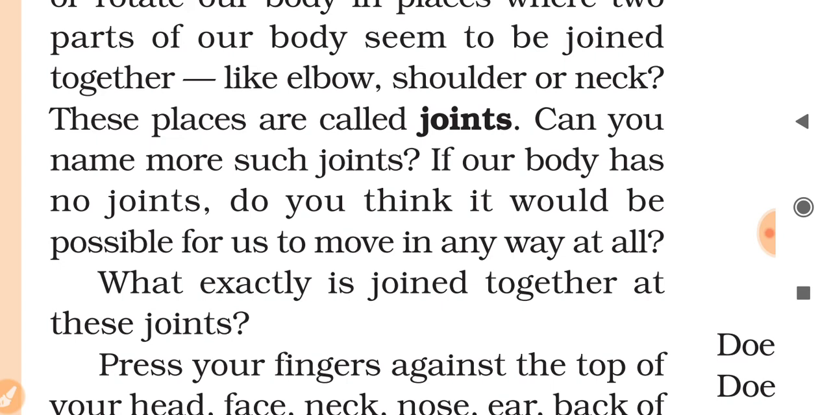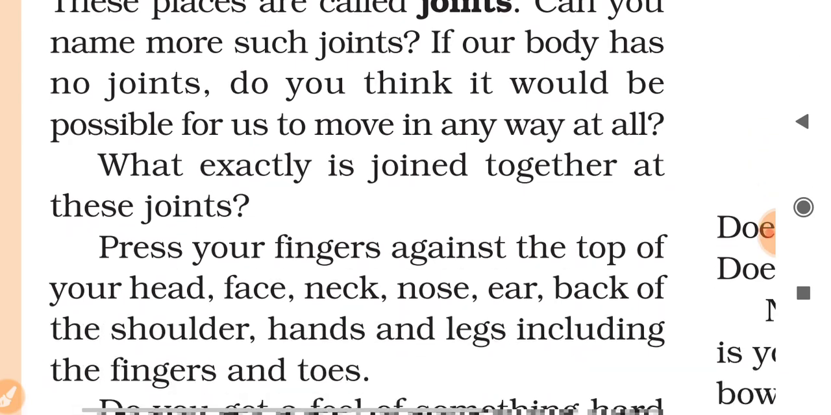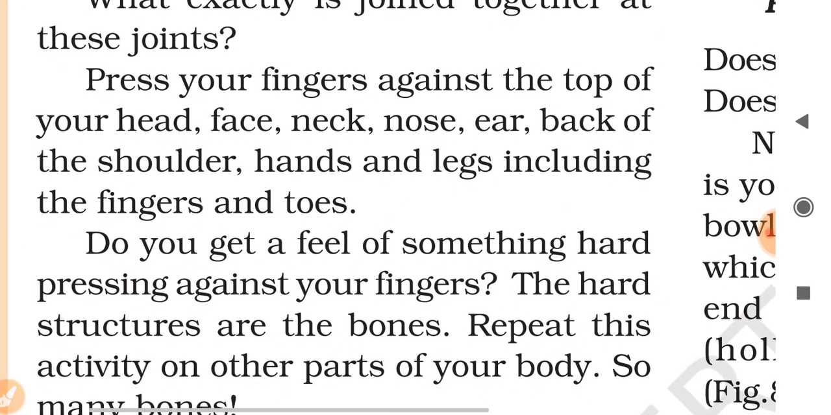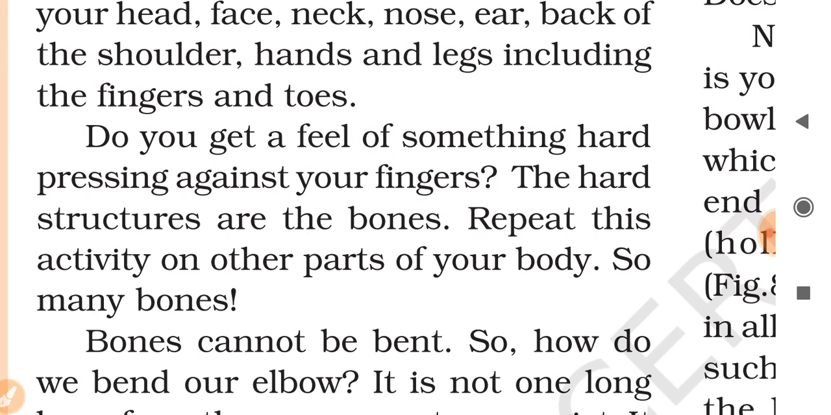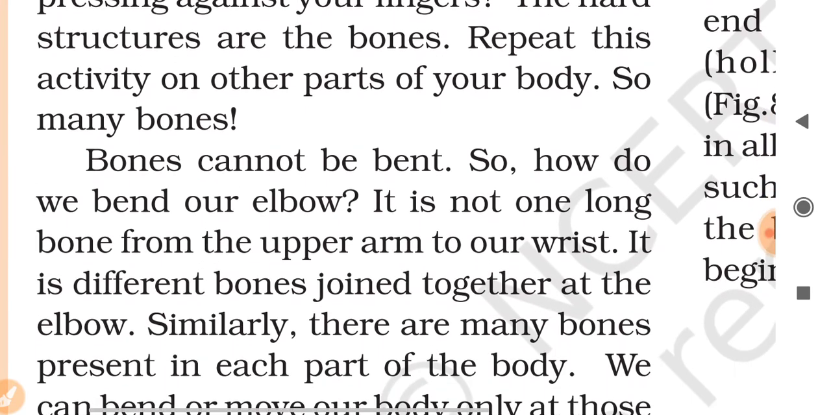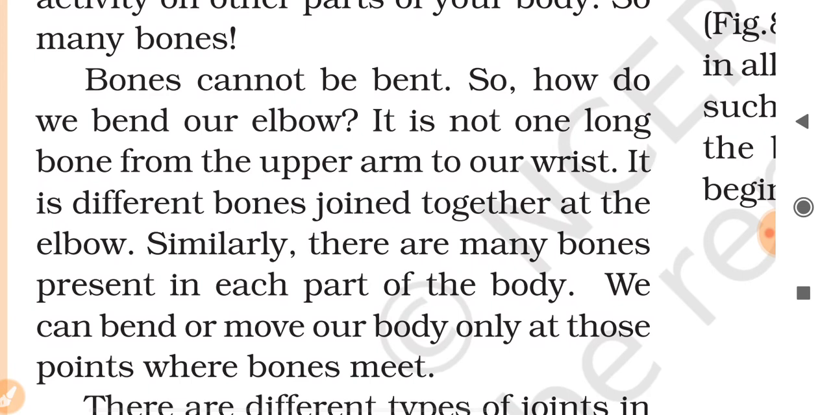What exactly is joined together at these points? Press your fingers against the top of your head, face, neck, nose, ear, back of the shoulder, hands and legs, including the fingers and toes. Do you get a feel of something hard pressing against your fingers? Okay, when you try to rotate in the opposite direction, the hard structures are the bones. Repeat this activity on the other parts of your body. So many bones. Bones cannot be bent, so how do we bend our elbow?